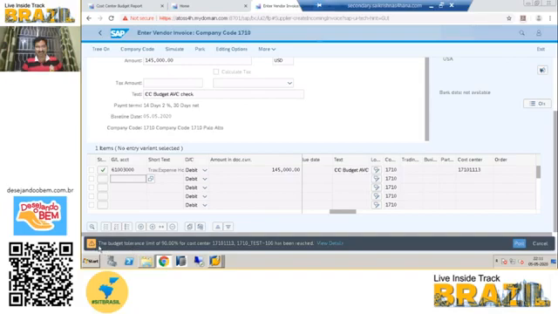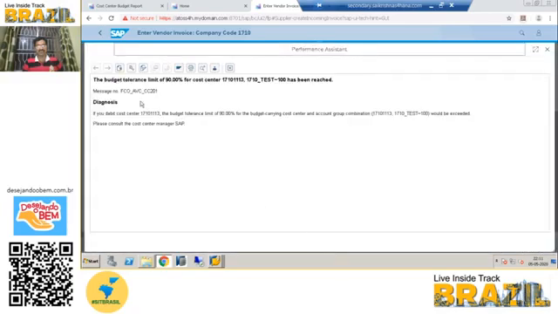There is a warning message coming: budget tolerance limit of 90% of the cost center has been reached. We are trying to post more than 90%, so that is the reason the warning message is showing here. Let's post. So view details. If you click on view details, it shows the same thing: if you debit the cost center, the budget tolerance limit of 90% would be exceeded for the budget carrying cost center and account group combination.